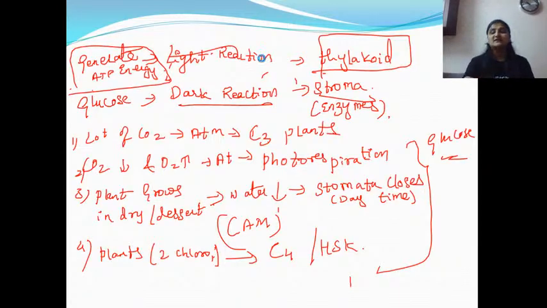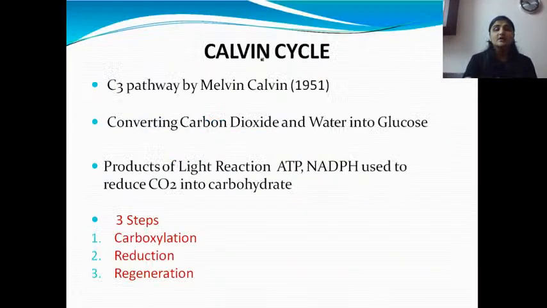So we'll go for the first cycle, that is Calvin cycle. Right? So Calvin cycle is also called C3 pathway. It is also called which cycle? C3 pathway. Why it is said to be C3 pathway?